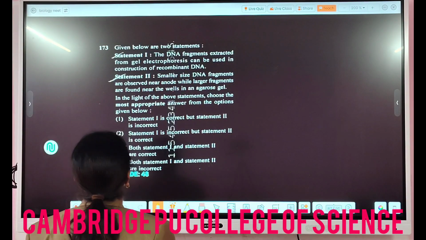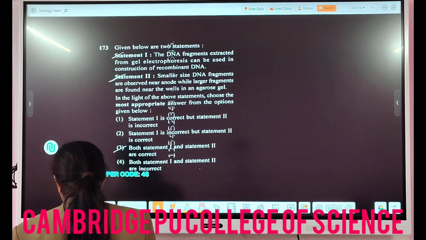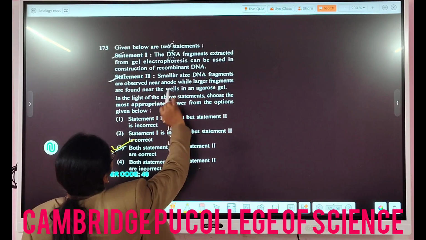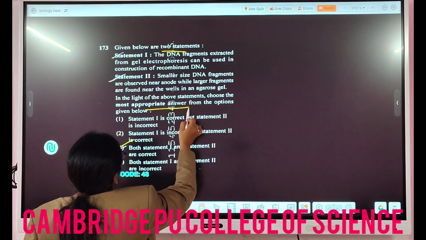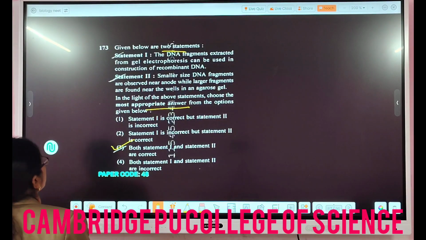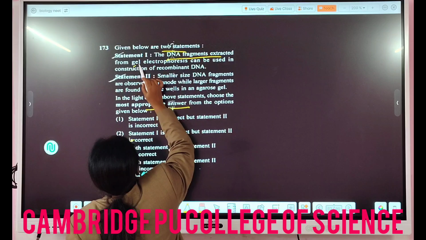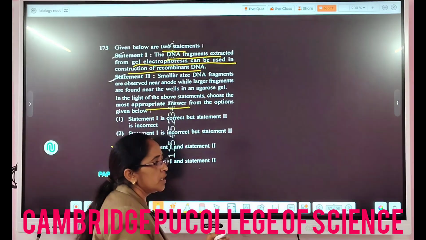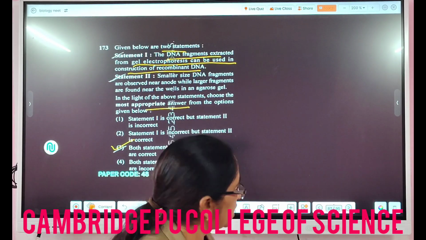Then 173, given below are two statements. In this one, they are asking which statement is the appropriate answer, right? So in this case, both statement 1 and statement 2 are correct. Because the DNA fragments extracted from gel electrophoresis can be used in construction of rDNA. In gel electrophoresis, based on their size and charge, they will be separated.